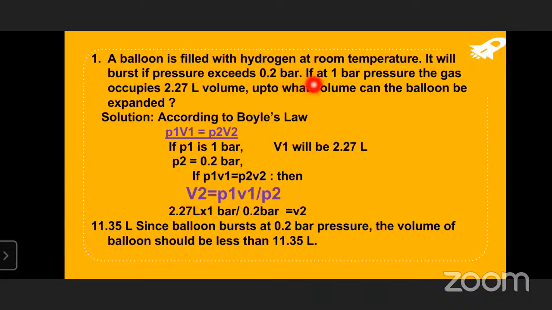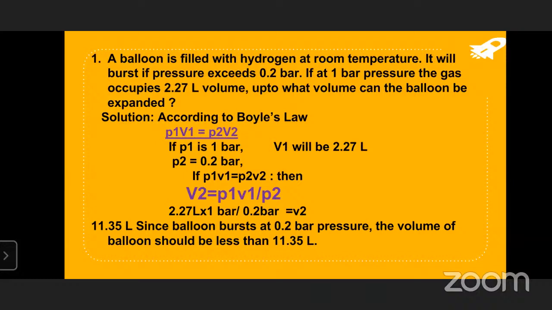If it is at 1 bar pressure, the gas occupies 2.27 liters of volume. Up to what volume can the balloon be expanded? He is asking. So we know Boyle's law is P1 V1 is equal to P2 V2. At constant temperature, the pressure of a fixed amount of gas is inversely proportional to its volume. That is, P is proportional to 1 by V.